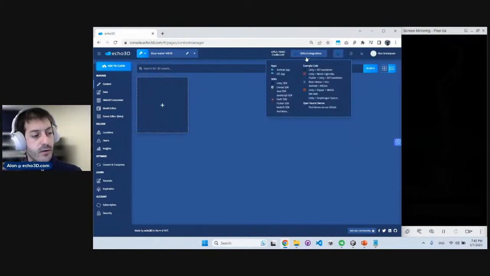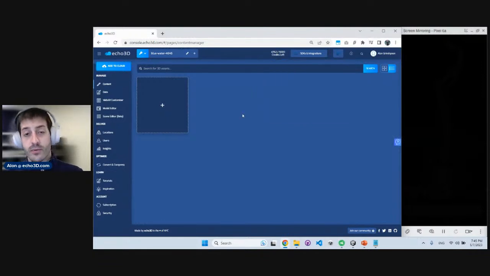And you can see here all the integrations that we have for all the different 3D rendering engines, whether it's Unity or Unreal or Java, or even Niantic, which introduced this really cool SDK. We have an integration with that. Qualcomm has an amazing SDK for augmented reality called Snapdragon Spaces. We have an integration with that. And all of these things are accessible to you.